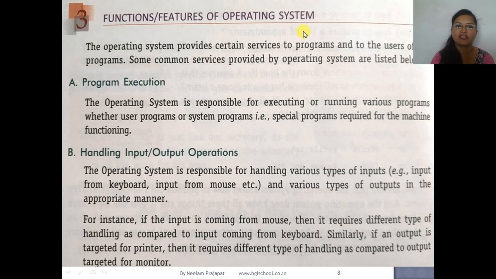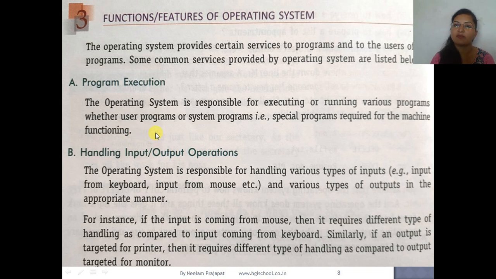Now the functions and features of the operating system. The operating system provides certain services to programs and to the users of the programs. It will provide various services to the programs, meaning software, and to the users, us humans who are using these programs. Some common services are program execution. The operating system executes all programs. The OS is responsible for executing all running programs, whether user programs or system programs. User programs are the software that we have started, and system programs are special programs required for machine functioning.